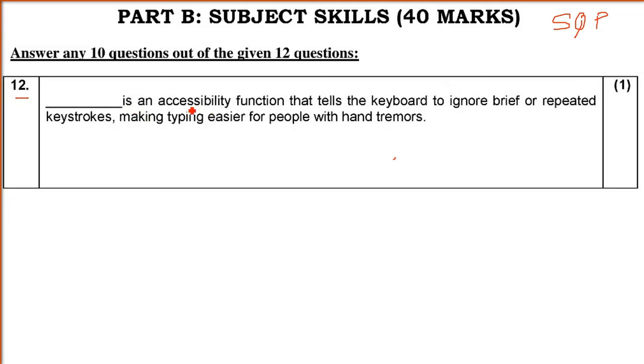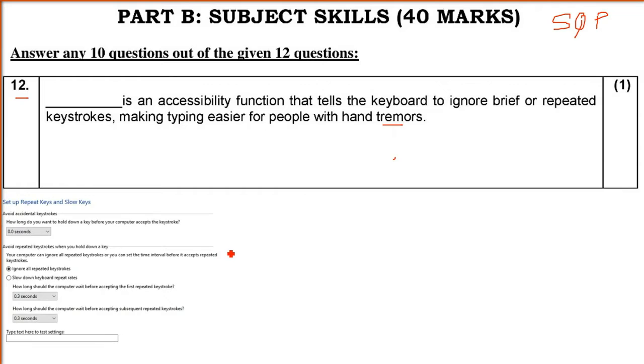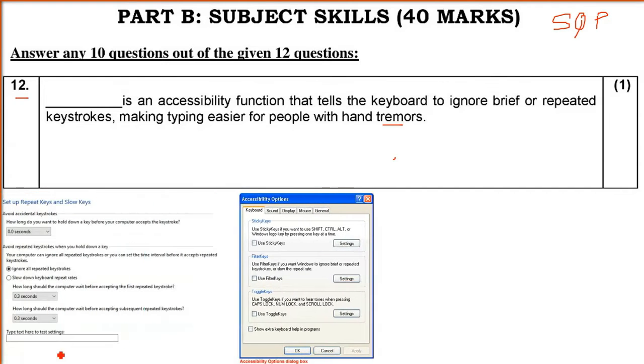Dash is an accessibility function that tells the keyboard to ignore brief or repeated keystrokes, making typing easier for people with hand tremors. Hand tremors means maybe the hand is moving or some fingers are moving. So sometimes they may hit the keyboard key multiple times.